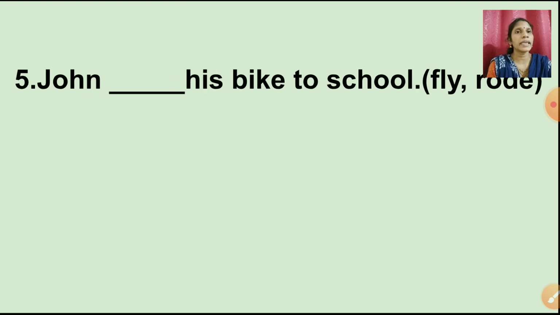John dash his bike to school. Can John fly the bike? No. Rode. The right answer is rode. John rode his bike to school. Rode means already the action is done by the person. He has finished doing the action. So here we are using rode. Okay. Now.